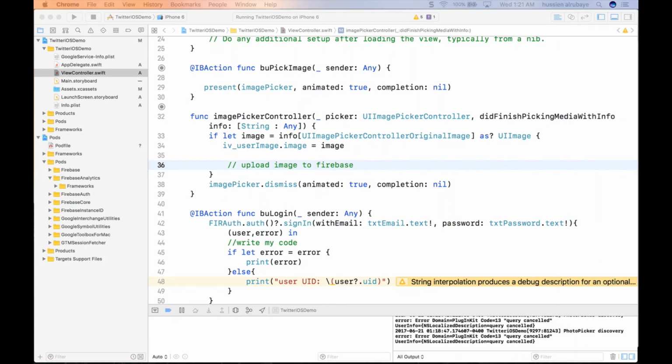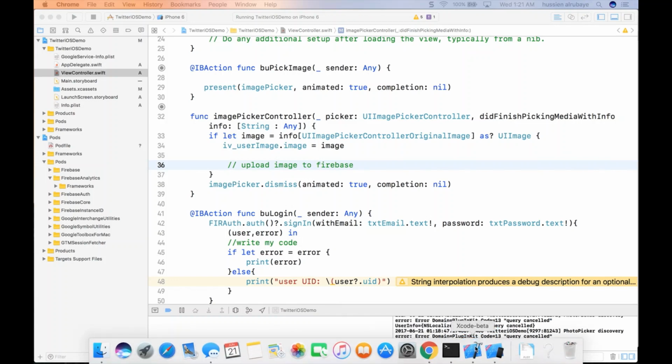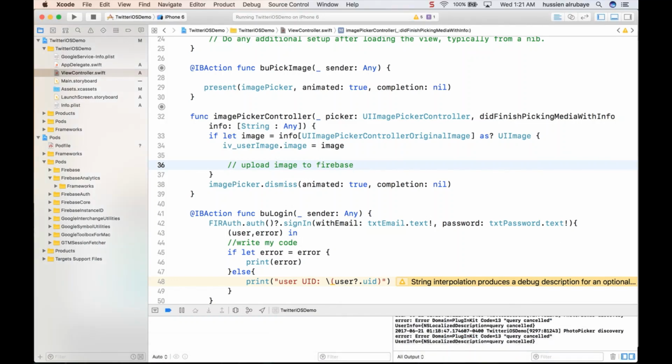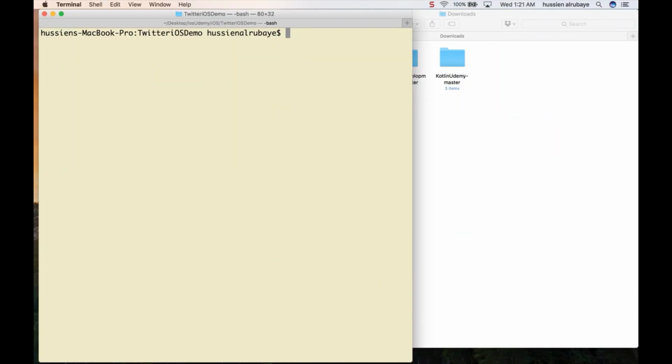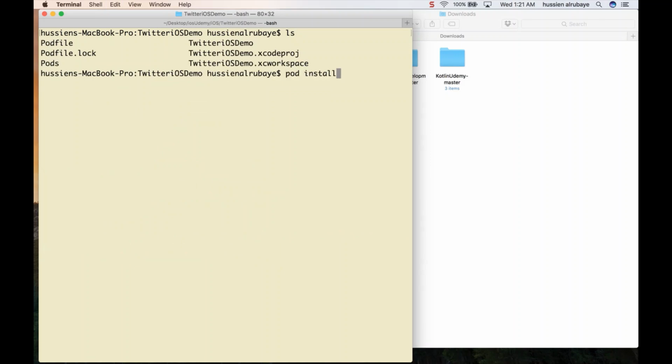To upload an image to Firebase, there is a specific process we have to follow. First of all, my project until now doesn't have any authority to use the storage. So I need to add the storage to my application. Let me close the application completely, stop the task, everything. I'm still here in my project. Make sure I do pod, not pod init.